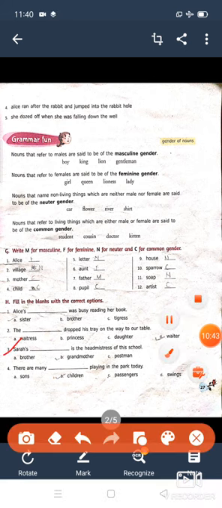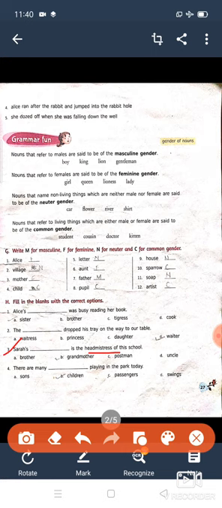Sarah's dash is the headmistress of the school: brother, grandmother, postman, or uncle. Children, just read this word, headmistress. Headmistress means it will surely be a lady. Headmaster means a male, but the opposite form of headmaster is headmistress. So here we have to find a lady who will be the headmistress.